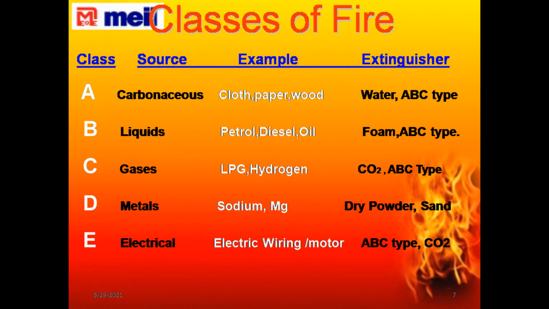For electrical fire, if you know there is a chance of electric fire, or you can see an electric fire, first you shut down the electric supply. Then it will come under A class, B class, or C class. If it is not diagnosed by you and cannot be found out properly, then you can use ABC type fire extinguisher or CO2 type fire extinguisher to extinguish the electrical fire.